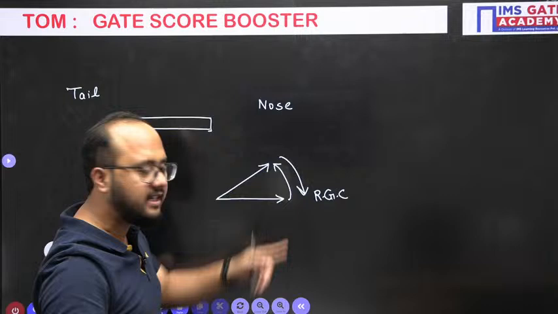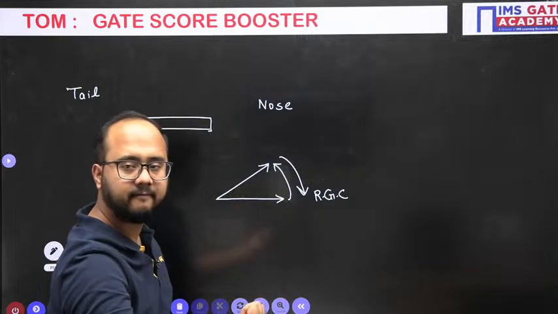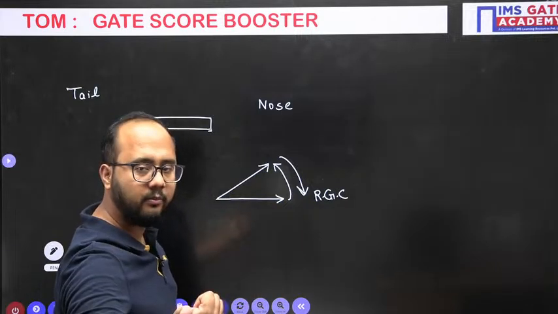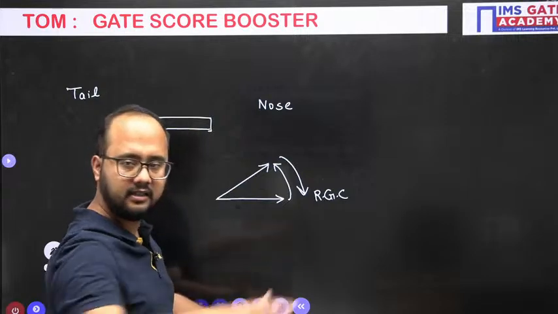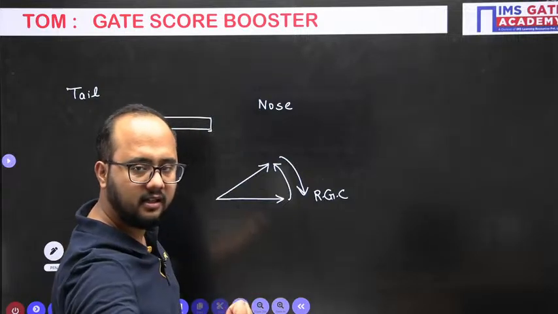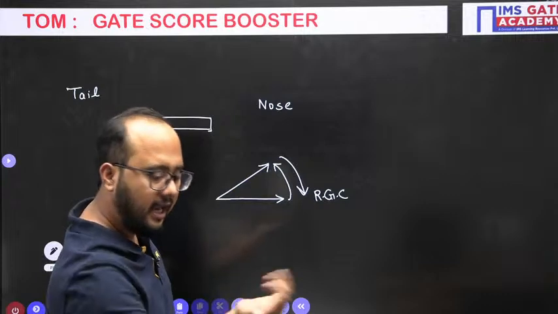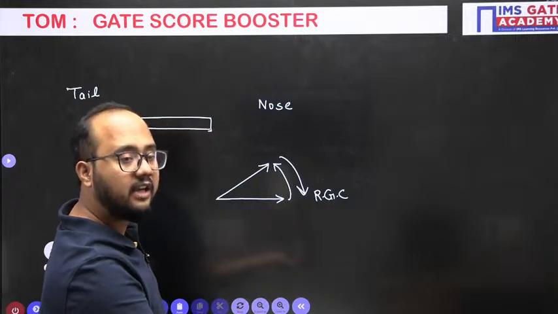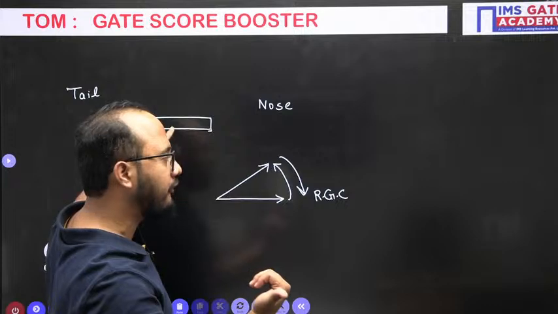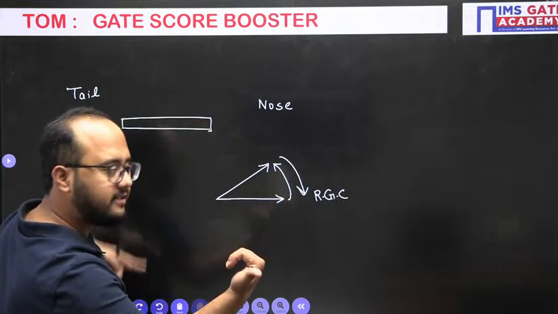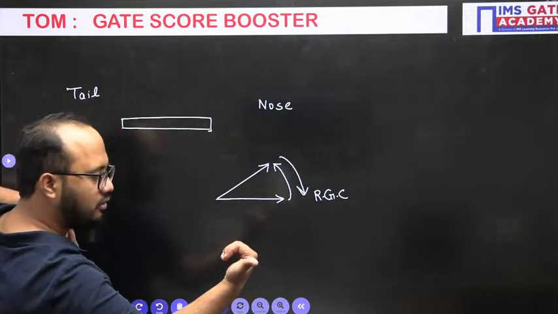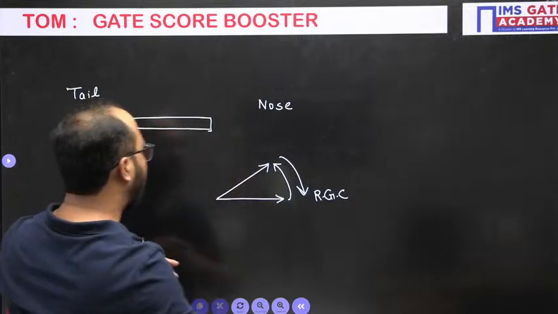So this RGC, how will I put it? Like this, thumb away from the board, basically. This is the horizontal plane. Thumb will be like this, outward, in the outward direction. And how the fingers are curled will tell the couple acting on the shaft. So when this couple is acting on the shaft, the tail part goes down and the nose part lifts up.